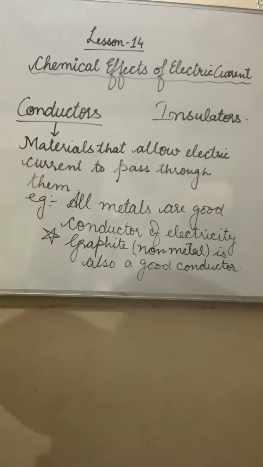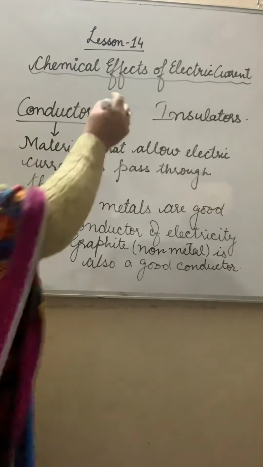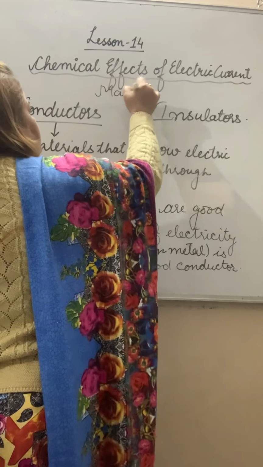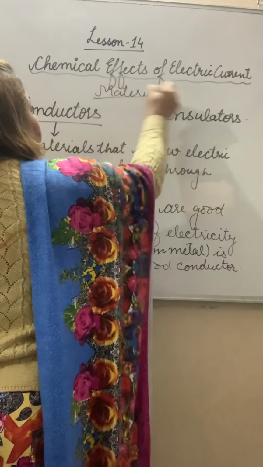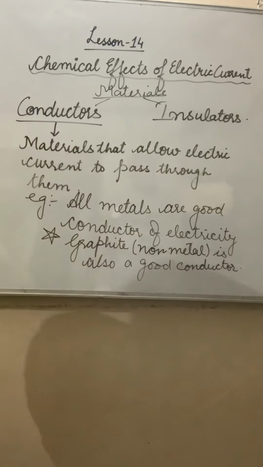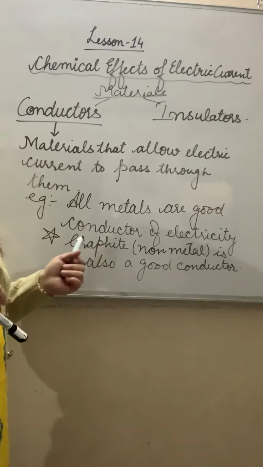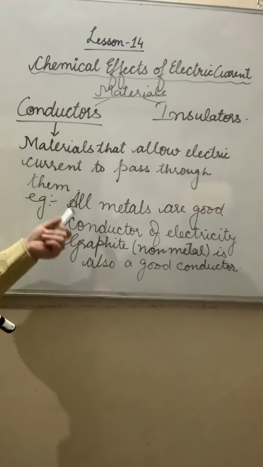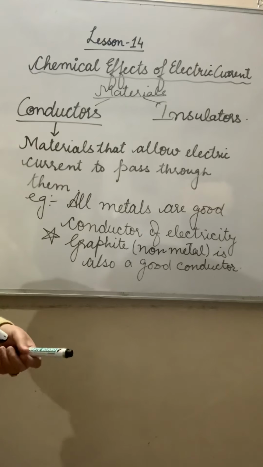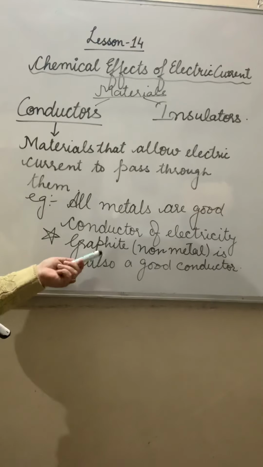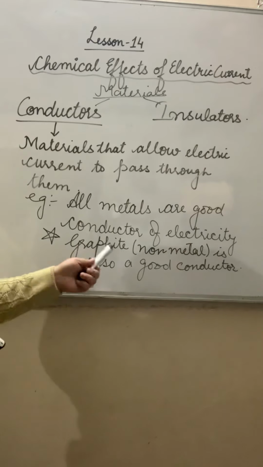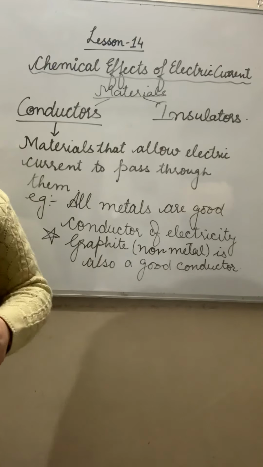Is this point clear? Here you can also write that materials are divided into two types, conductors and insulators. Materials that allow electric current to pass through them are called conductors. Example: all metals are good conductors of electricity, except one non-metal, graphite, which is a non-metal but a good conductor of electricity.